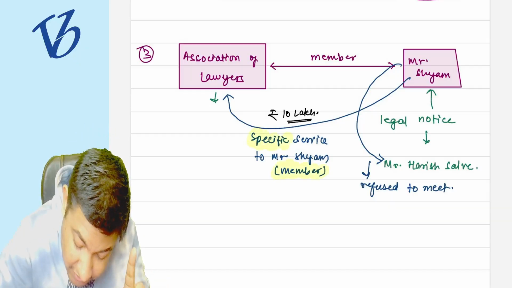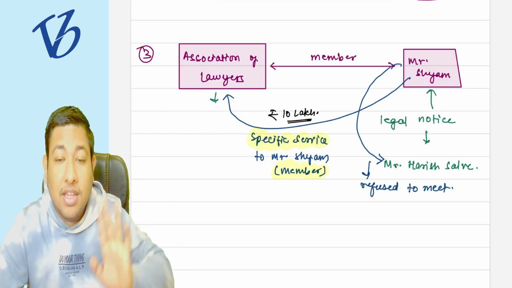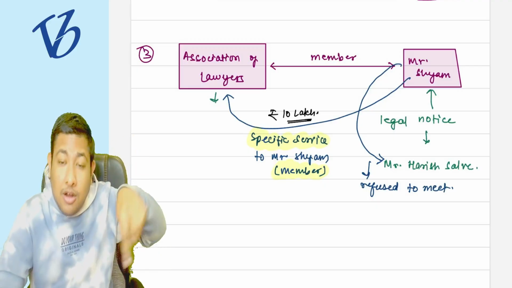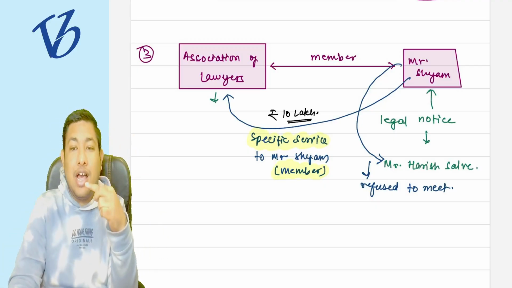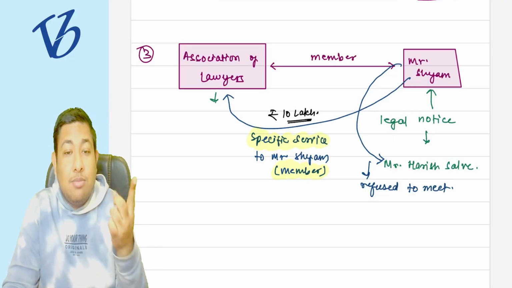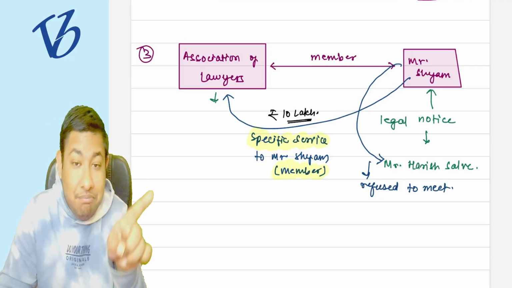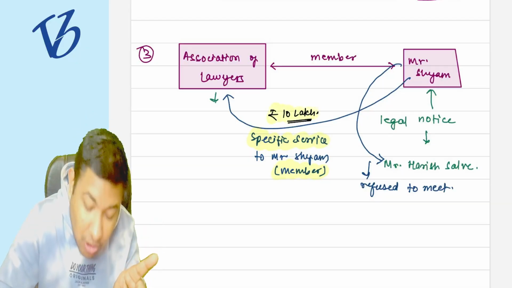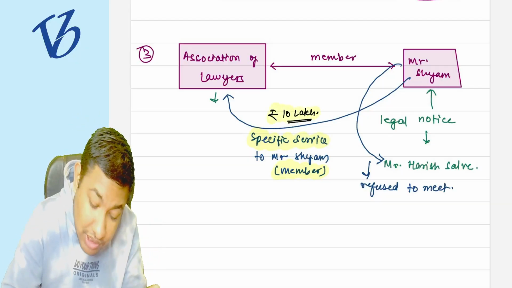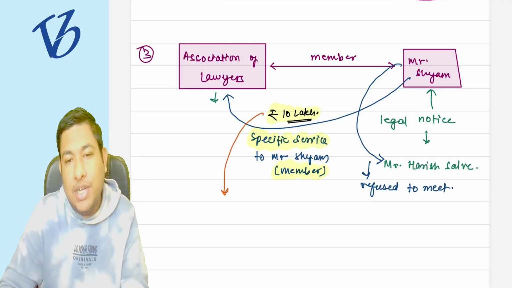First is specific service, not the general services. They are not providing the general club services. They are providing a specific service of lobbying to Mr. Salve on behalf of Mr. Shyam. So they are providing the specific services of lobbying to their member. For that they are charging what? Rupees 10 lakh. So the question arises, under what head is this 10 lakh going to be taxable?